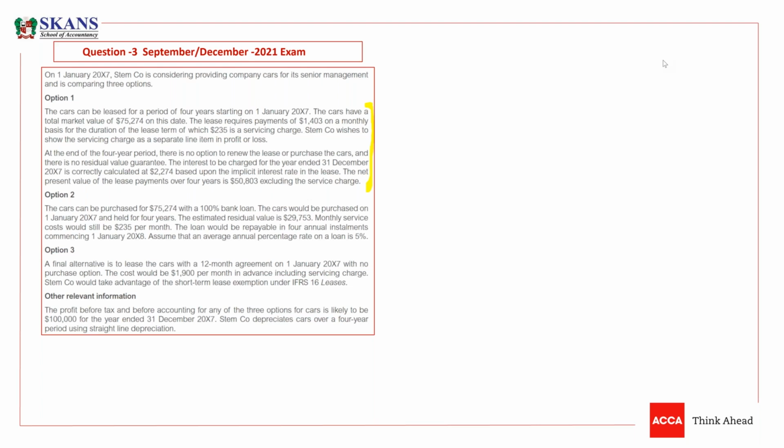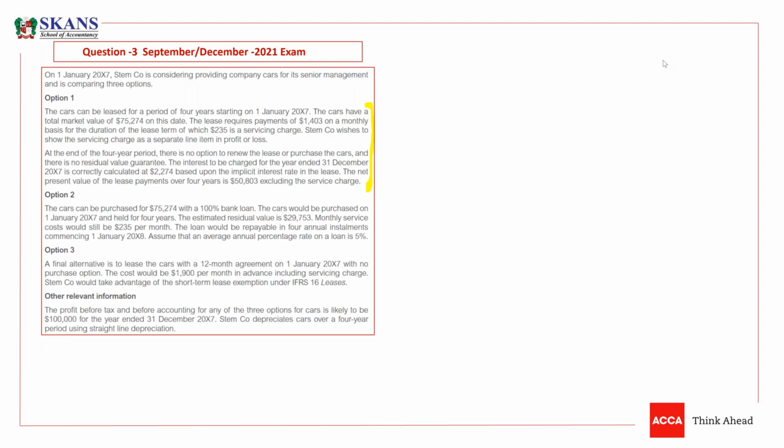So listen carefully. The first transaction is on 1st Jan X7. STEM company is considering providing company cars for its senior management and is comparing three options. So they want to give cars to the senior management and they are considering three options. The first option is that the cars can be leased for a period of 4 years starting on 1st Jan X7.